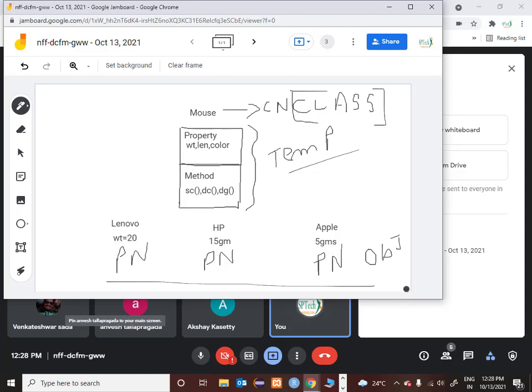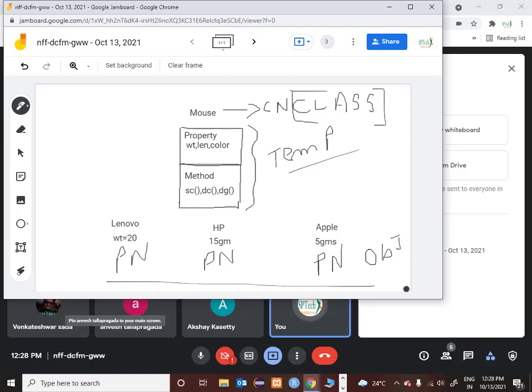Now forget the concept of common noun and proper noun. That was basically taught to make you understand the concept of class and objects. In pure object oriented programming terms, if they ask you what a class is, a class is nothing but a template which will tell you how an object looks like.